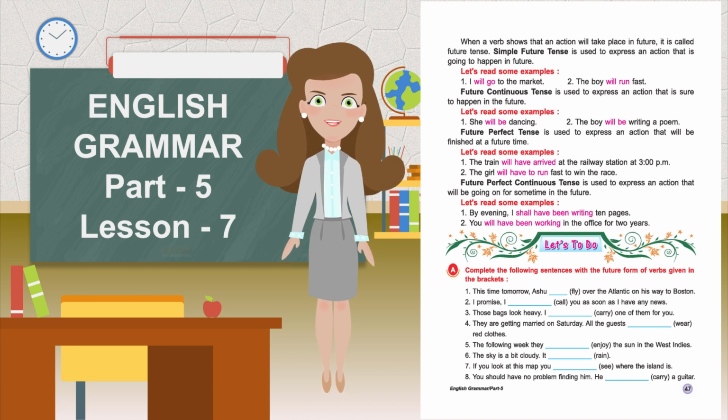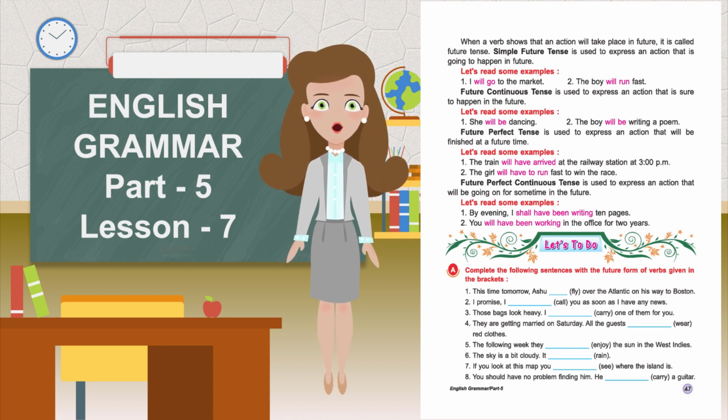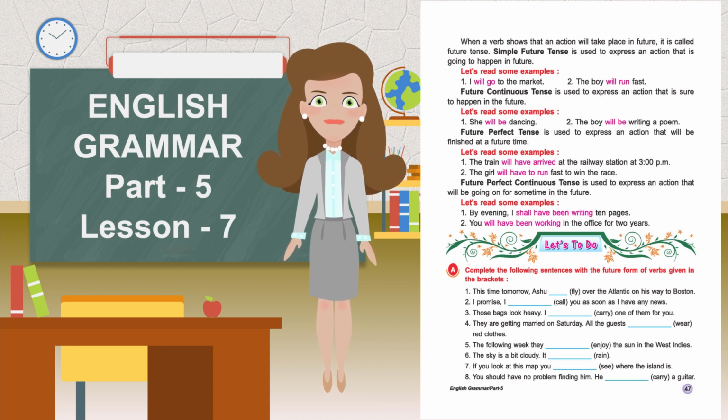Future perfect tense is used to express an action that will be finished at a future time. Let's read some examples. The train will have arrived at the railway station at 3 p.m. The girl will have to run fast to win the race.